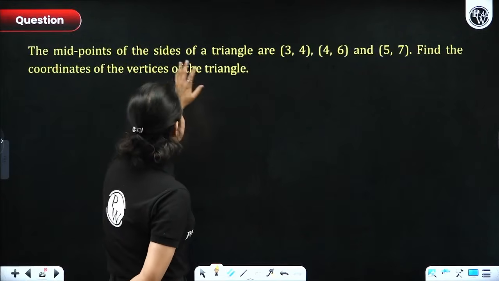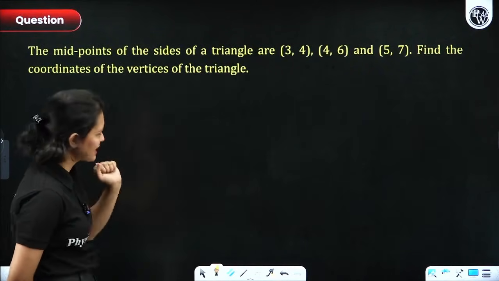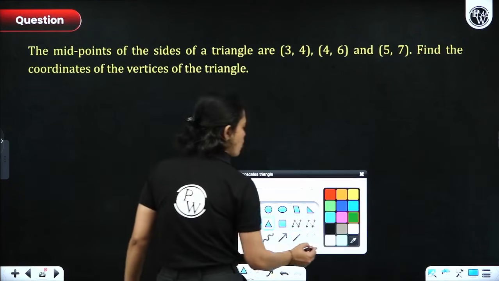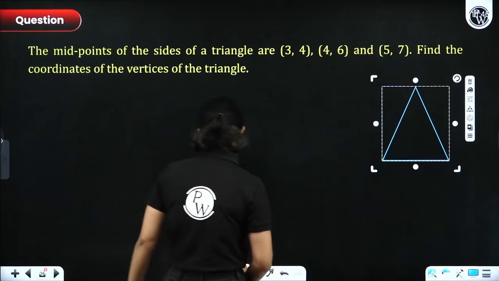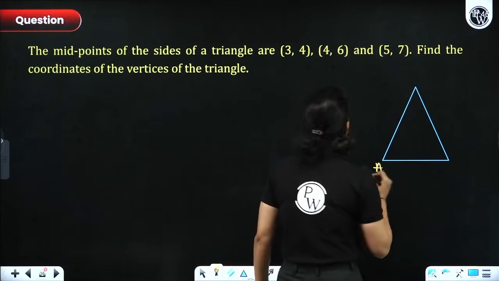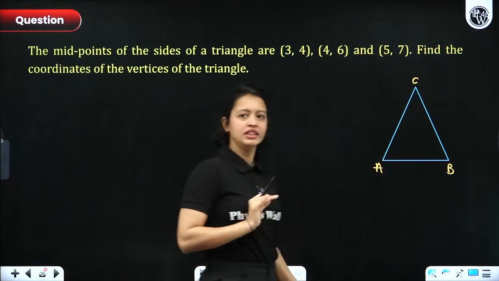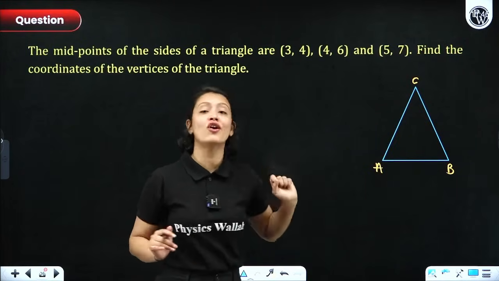The midpoints of the sides of a triangle are 3, 4, 4, 6 and 5, 7. Find the coordinates of the vertices of the triangle. So it's quite an interesting problem, everyone. You have been given a triangle, but sadly for this triangle, what is not given? The vertices' coordinates are not given. In fact, the sides' midpoints coordinates are given, right?